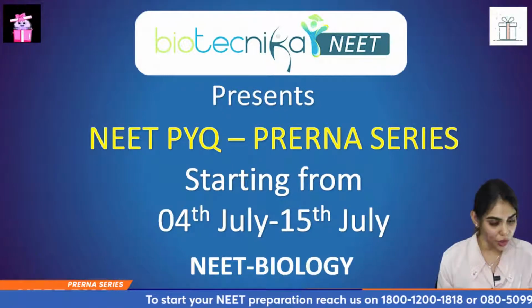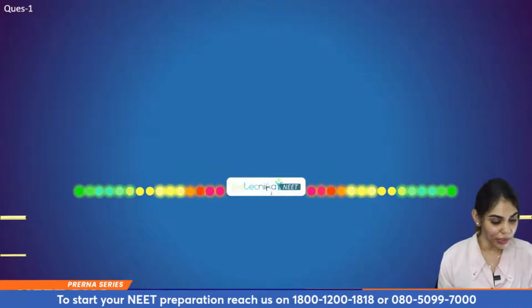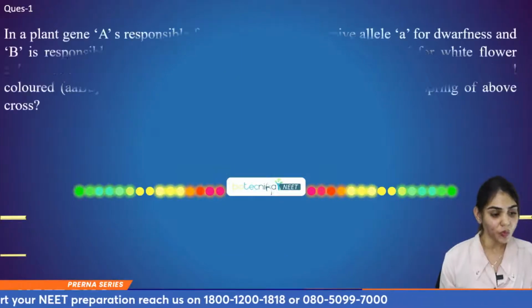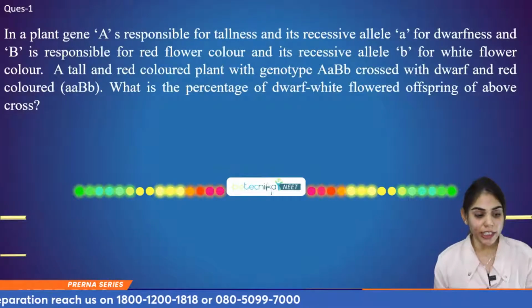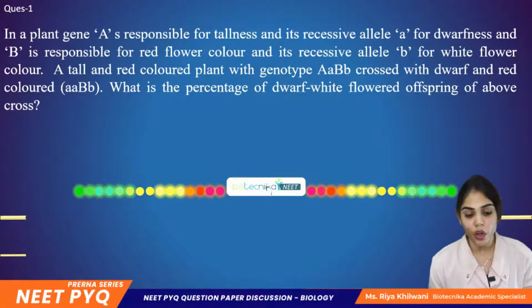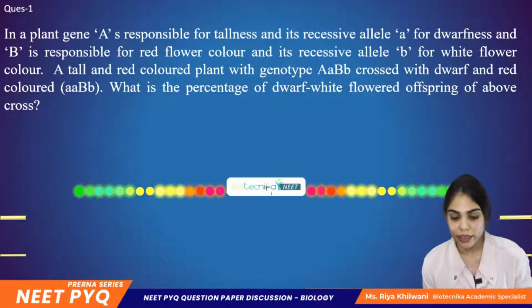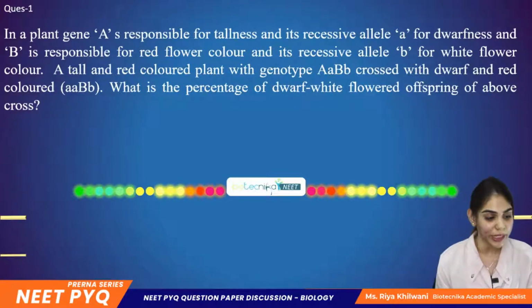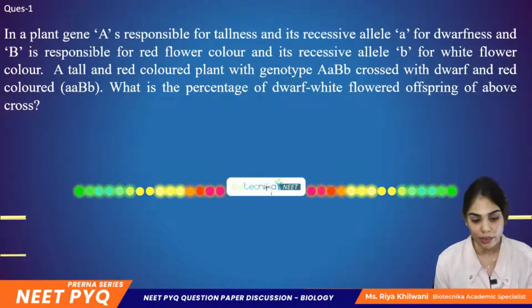The first question that you have on the screen is: in a plant, gene A is responsible for tallness and its recessive allele a for dwarfness, and B is responsible for red flower color and its recessive allele small b for white flower color. A tall and red color plant with genotype AABB is crossed with a dwarf and red color plant aaBb.